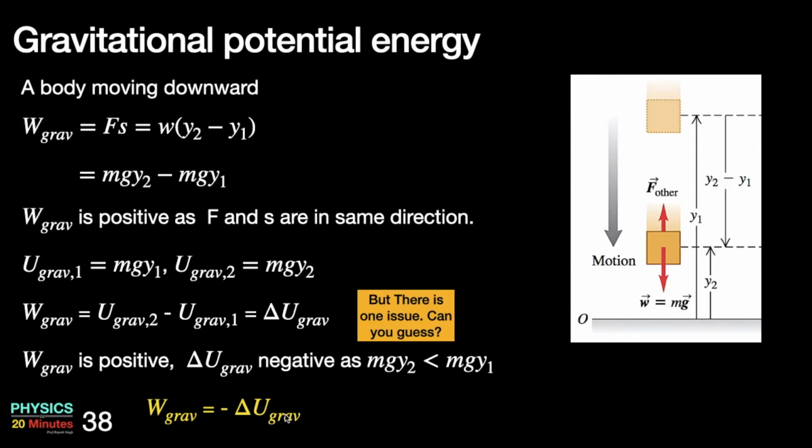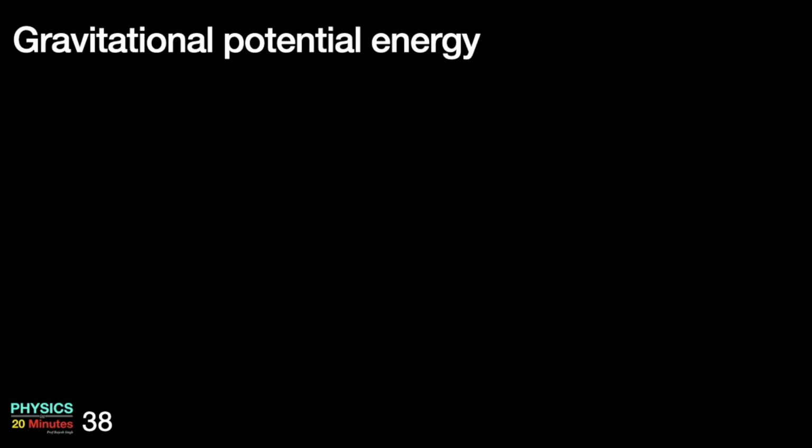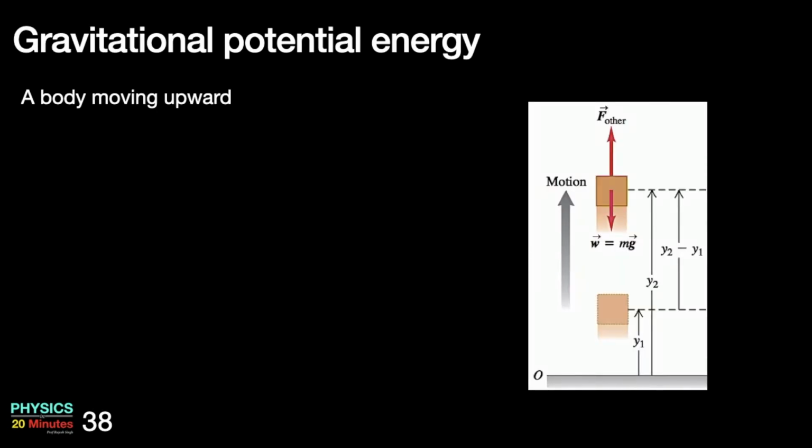And that fixes all the issues. Let's take a body which is moving upward. So I have a body here. This is my reference level. The block is at a height y1 initially. Then the block moves to position y2. The displacement is y2 minus y1.